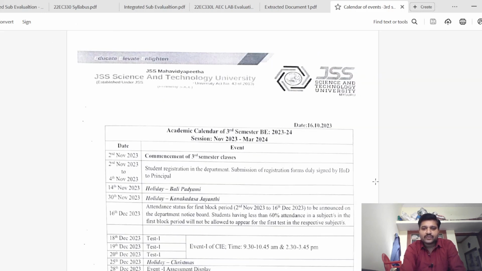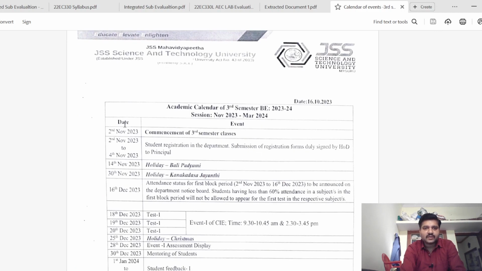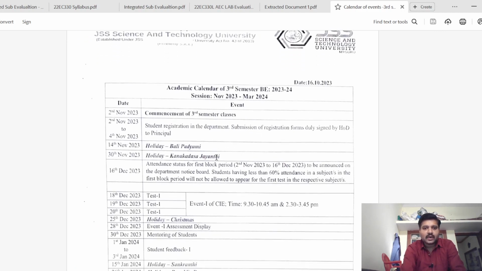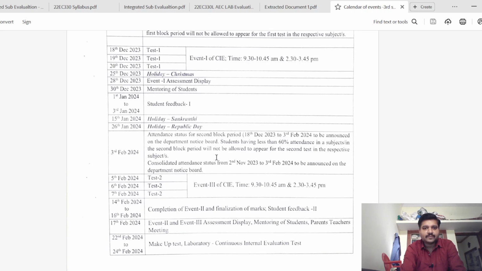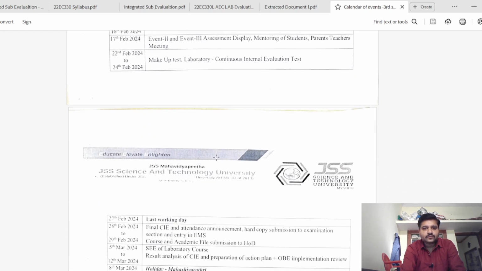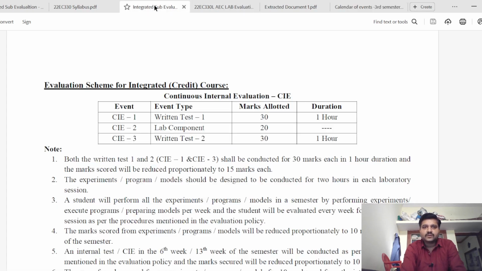In this calendar of events, your semester will commence from 2nd November and end by 27th February. This is the semester working period from 2nd November to 27th February. During this period, your subject will be evaluated through continuous internal evaluation in 3 events.